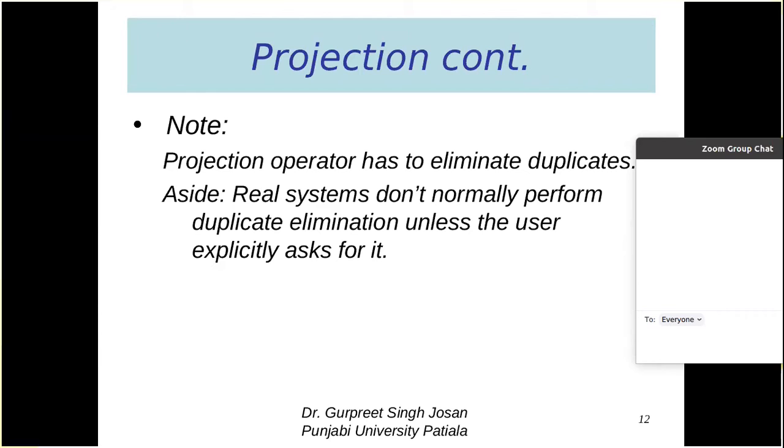So we covered two operations. One is selection, another one is projection. Selection is for selecting the rows, projection is for selecting the columns. So both are filter operations, both are unary operators. Unary operator means both apply on a single table, a single relation. So sigma is the notation for selection, pi is the notation for projection. We specify the condition in case of sigma, and we specify the attribute list in case of projection.